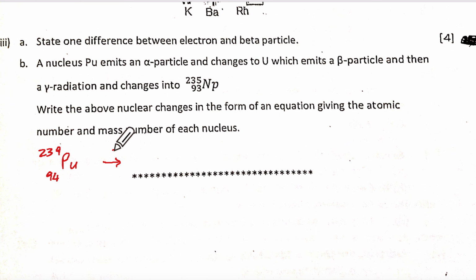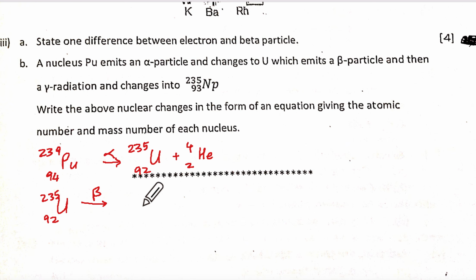So I'll show alpha, and uranium it will be 235, 92, plus alpha. Then I will take uranium 235, 92 and show beta giving me Np with 235 and 93, plus beta 0, minus 1, or you can write electron 0, minus 1.